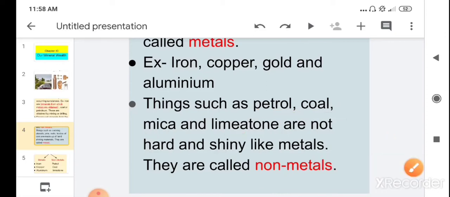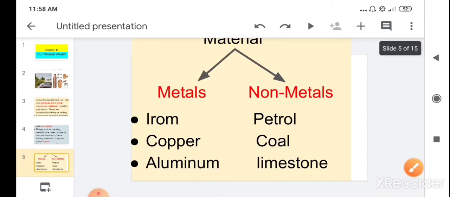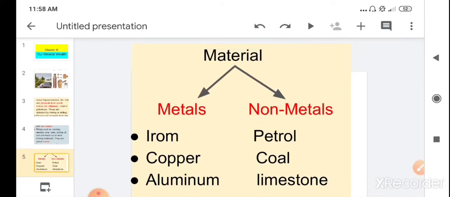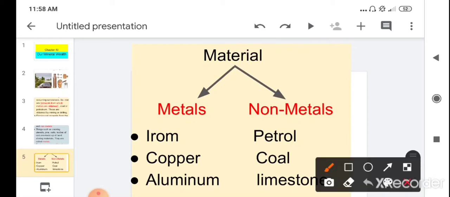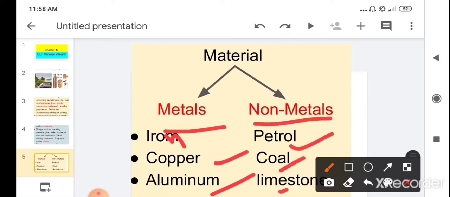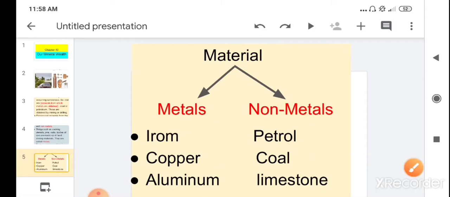Children, today we are going to learn about metals and non-metals in detail. So now you know the objects found surrounding us are made by two types of rocks. One is metal and the other one is non-metal. So what are the metals? Iron, copper, aluminum. These are examples of metal, and examples of non-metals are petrol, coal and limestone. Now we will learn one by one about them.